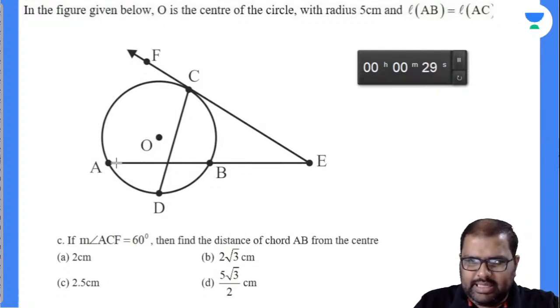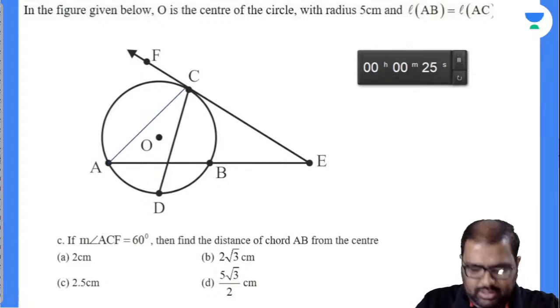I'll write down the basic data, beta, right? According to the data, AC is equal to AB. I'll write down this value there. Kaushal is saying that it is B. Kaushal, it is not B here.